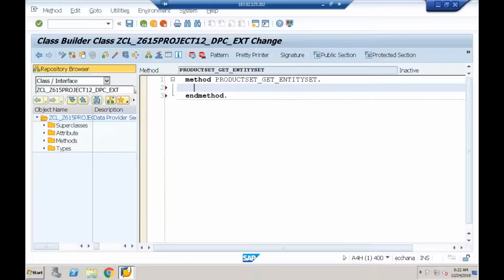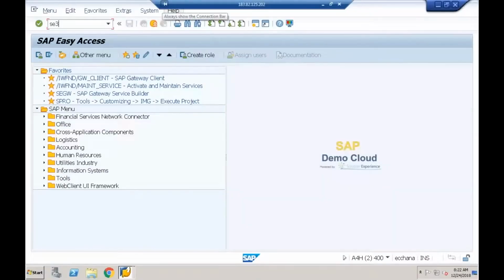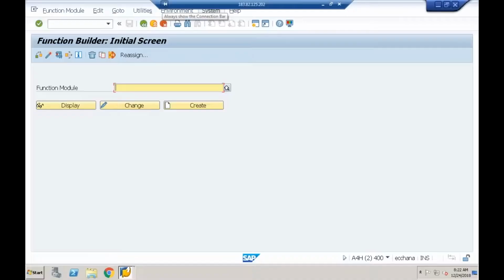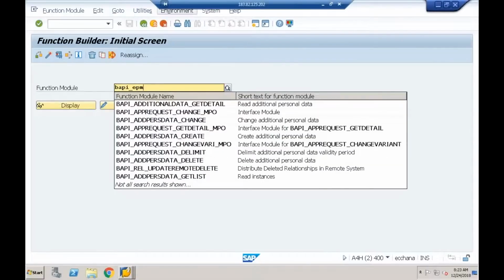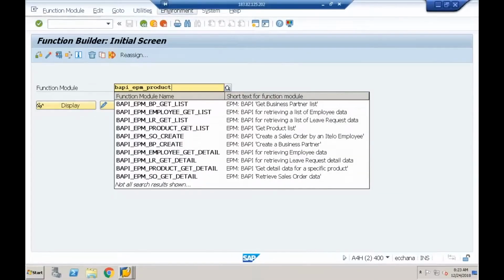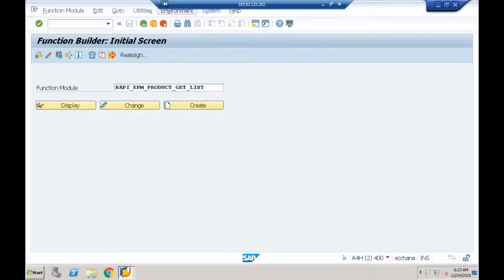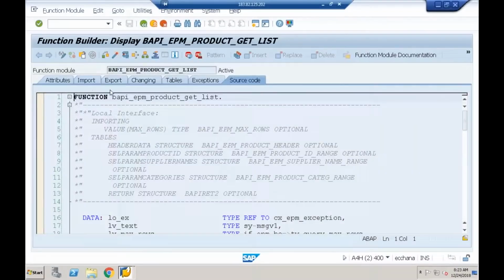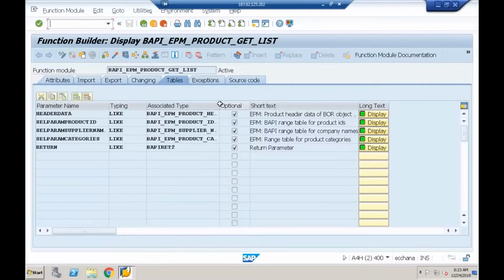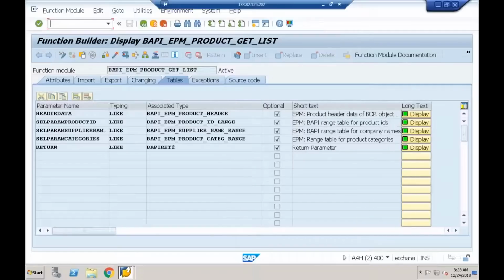So as part of this, we need to get the product details. Already we know how to get the product details. We have a dedicated function module for that: BAPI_EPM_PRODUCT_GET_LIST. This is the function module I need to call, which returns an internal table of type structure BAPI_EPM_PRODUCT_HEADER. So let me declare an internal table and work area of this sort.